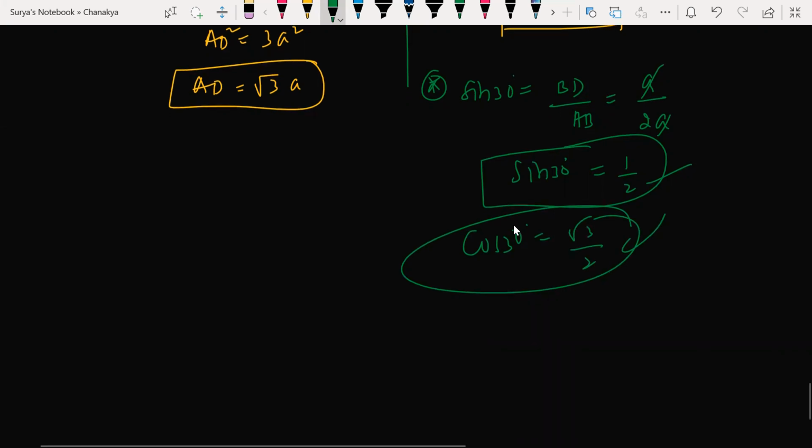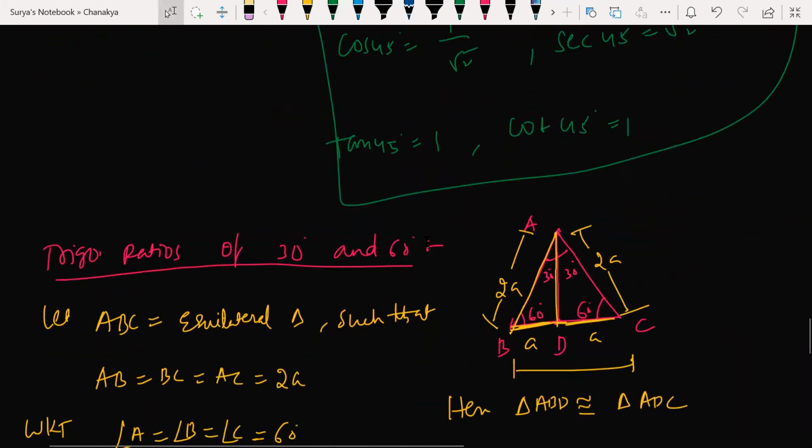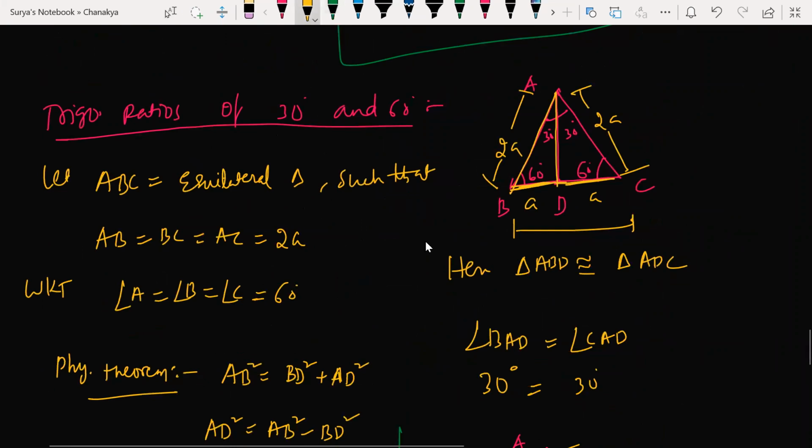All right. Again, same story with the ratios at 0 degrees and 90 degrees also. And similarly, you can go with the 60 degrees as well. 30 degrees I have just shown you how to proceed with. 60 degrees also you can think in the same way.